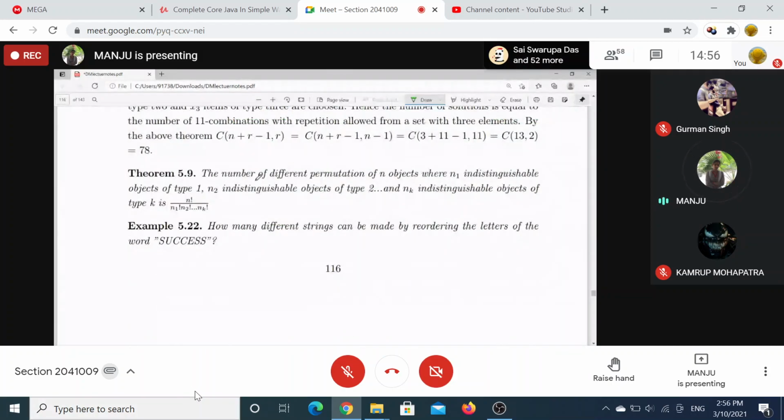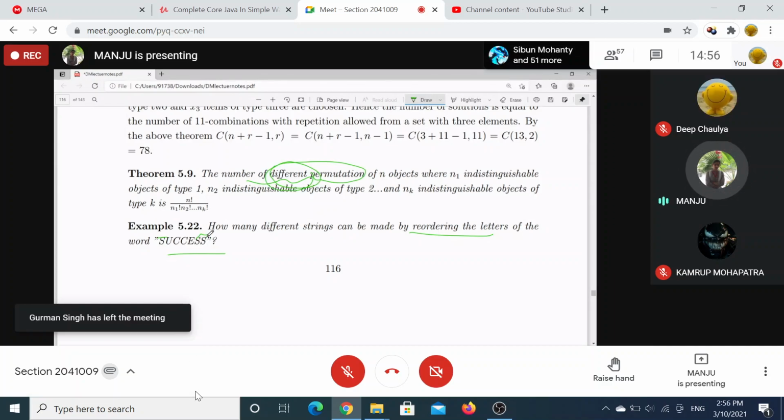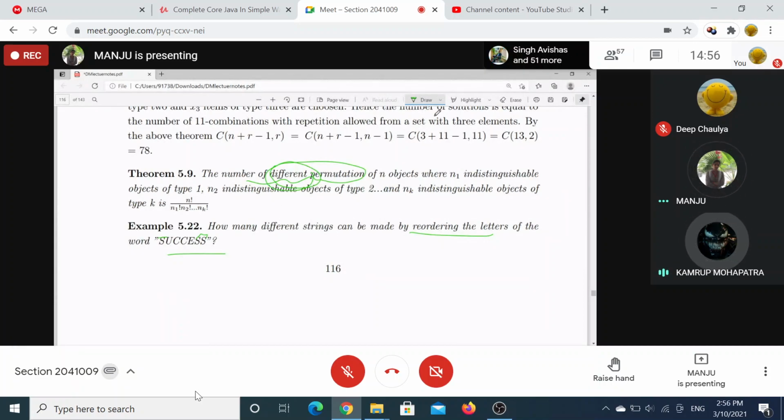And how many different strings you can form by reordering the letters of this type? That means how many different permutations. Whenever you have the same letters, if you swap this one with this one, that will give you the same arrangement. No, repetition is not allowed here.